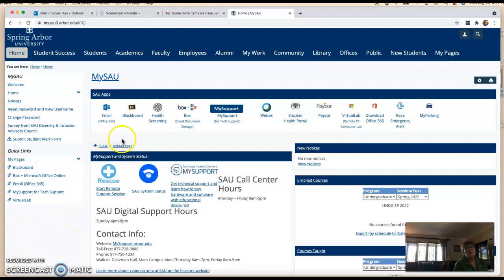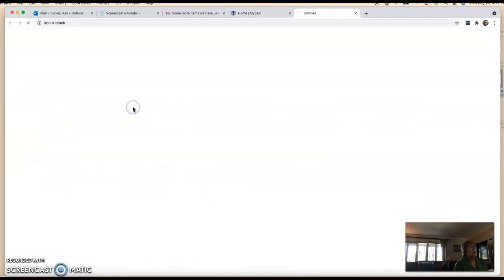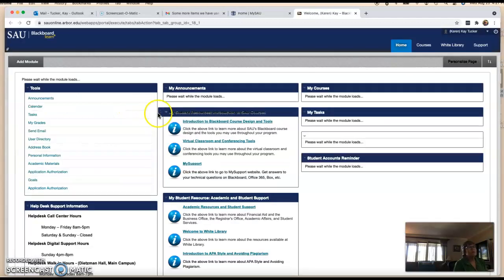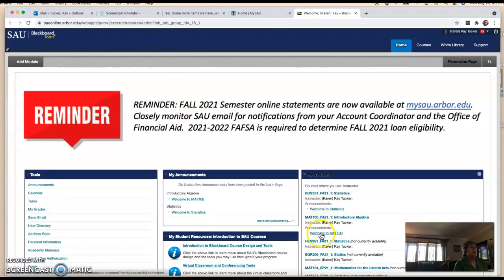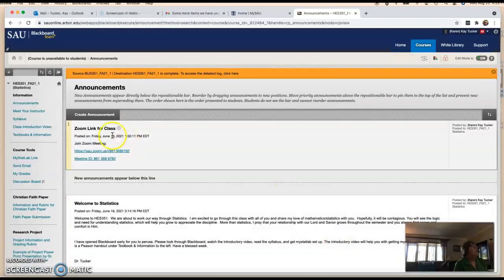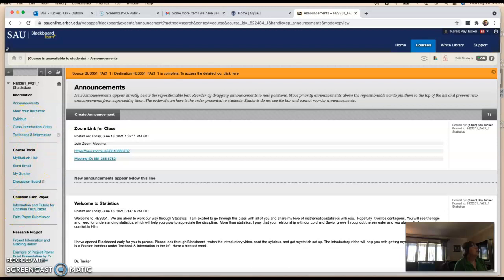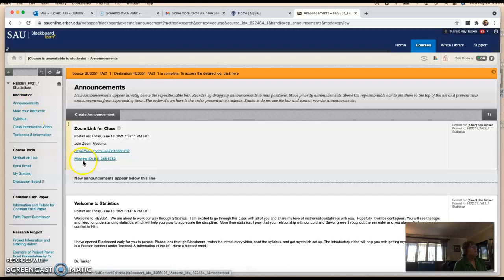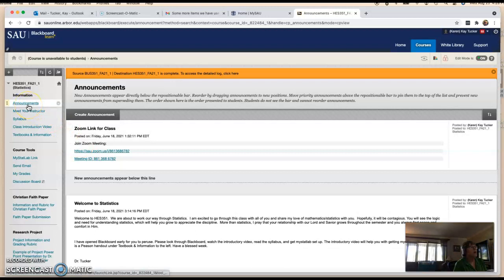So first of all, when you open up MySAU and you go to Blackboard, open up this class, which is HES 351. And when you open it up, you will see a menu over here on the left, which is where you navigate everything. At the top is announcements, and at the very top of the announcements, there's a Zoom link. If you ever have to be absent, make sure you email me and let me know, because I won't necessarily Zoom every class period if nobody's absent.